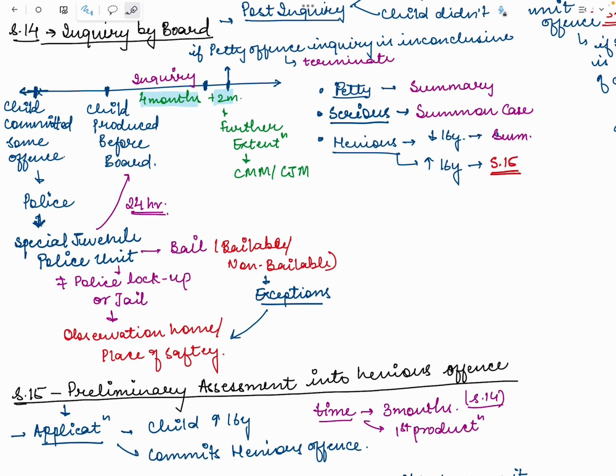Those exceptions are if there are reasonable grounds that the child can come into association with some criminals, or that there is physical or psychological danger to the child, or that it would defeat the ends of justice. In those cases, the court can deny bail.